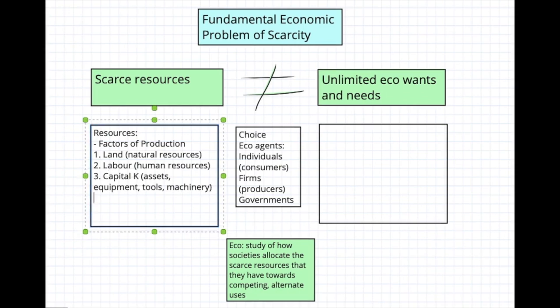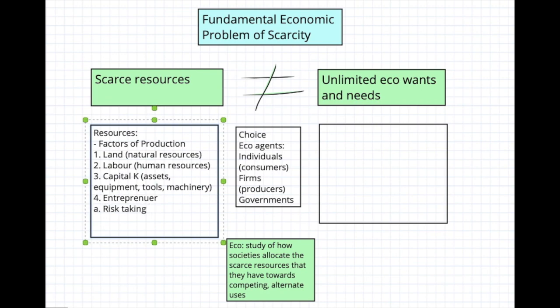The fourth most important factor of production that we have is then the entrepreneur. The reason why I say it's the most important one is because it has two activities to do. The first one is that it takes a risk. Risk of what? Risk of investment, all of the funds that they have in a business venture. And the second one is organizing the other three factors of production: the land, the labor and capital, bringing all three together in the production process to make an economic good or service.